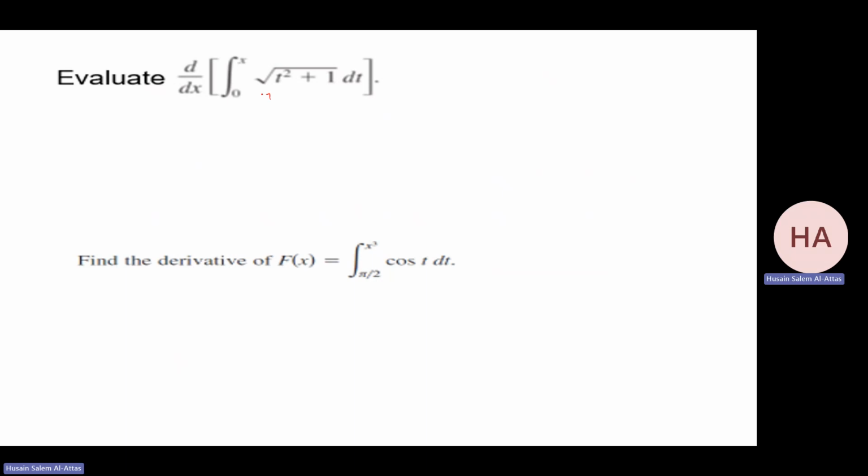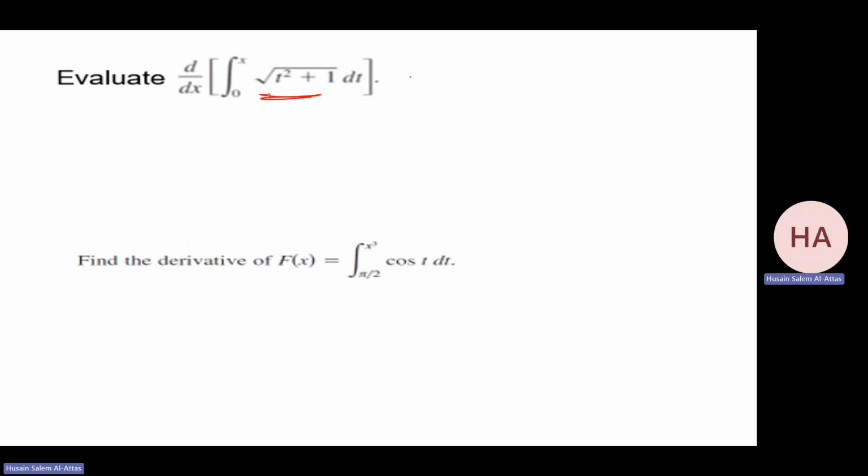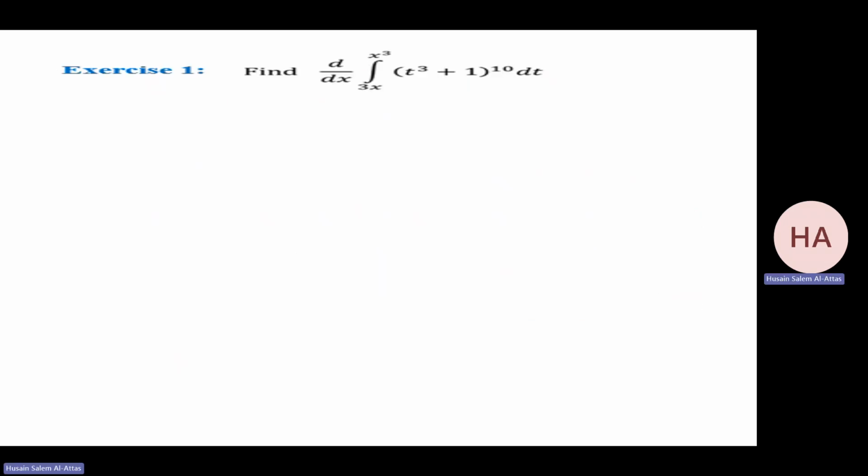Now, this is f of t. I think it's the same. So this is square root of x squared plus 1. You can do it quickly. A, I don't care, just a value. So that will be cosine x cubed times the derivative of x cubed, which is 3x squared cosine x cubed.